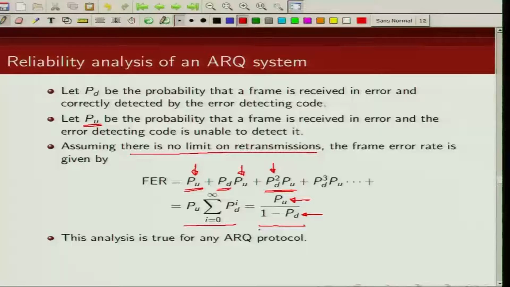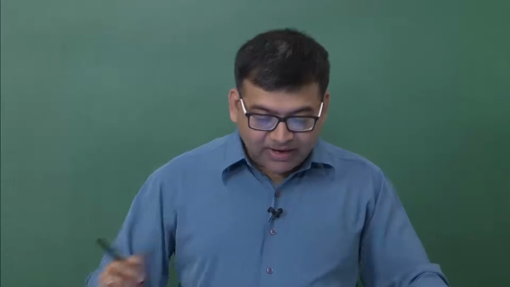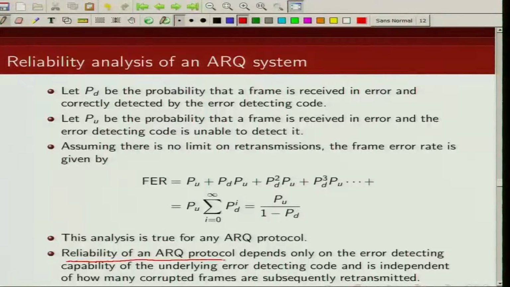So you can see that the frame error rate performance of these ARQ protocols does not depend on what we are transmitting or how we are transmitting. It only depends on the error detecting code that we are using. To summarize, the reliability of an ARQ protocol, which we are determining on the basis of frame error rate, depends only on the error detecting capability of the underlying error detecting code, and it is independent of how these corrupted frames or packets are subsequently retransmitted.